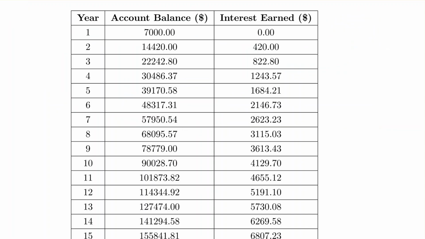Now on this next page, I have a table showing the growth over time. So in year one, we input $7,000. And then in year two, we add another $7,000. Remember, we pay $7,000 into the account each year. So at this point, we've contributed $14,000 by year two, and we earned about $420 in interest.